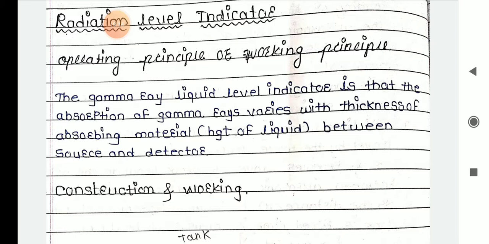So what is the meaning of this? If you want to measure the radiation level, you can use some rays. That ray's name is the gamma ray liquid level indicator. So it will absorb the gamma rays. Whenever it absorbs, the gamma rays vary with respect to the thickness or height of that liquid between the source and detector. So we'll discuss construction and working.